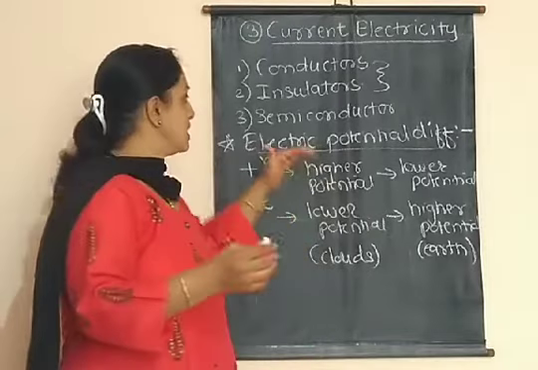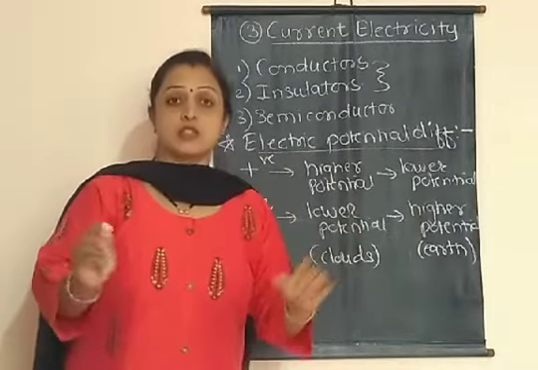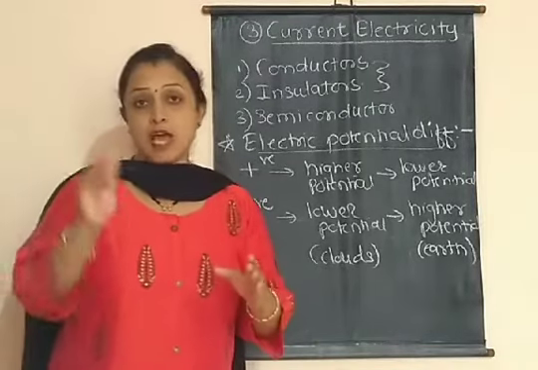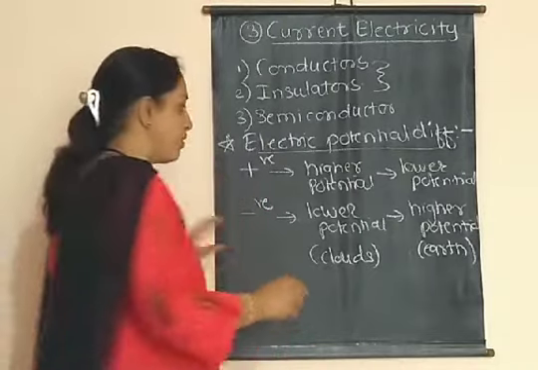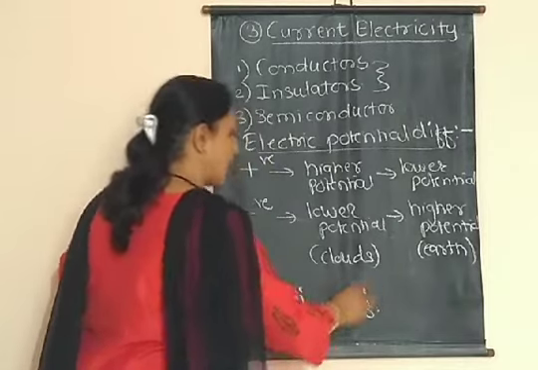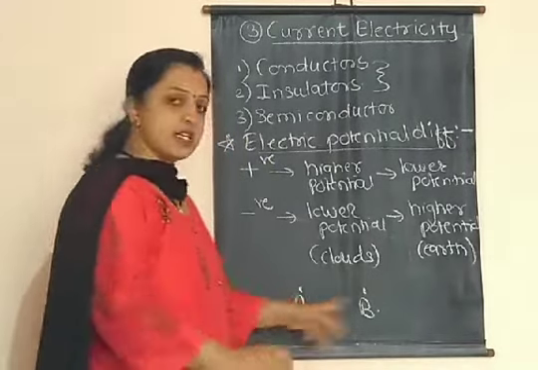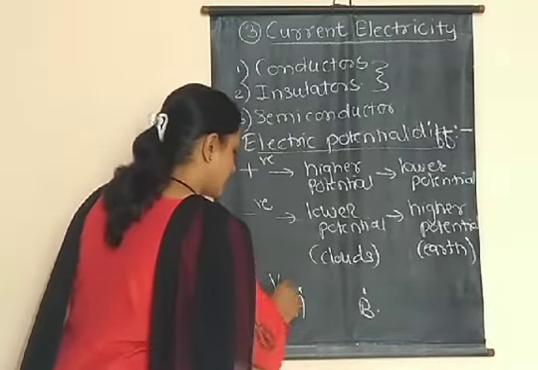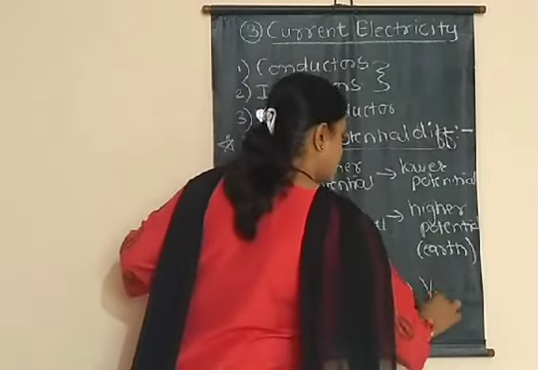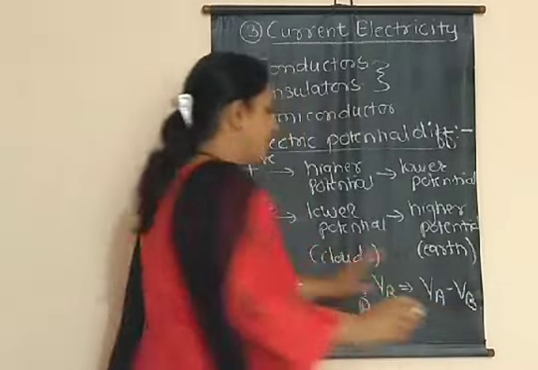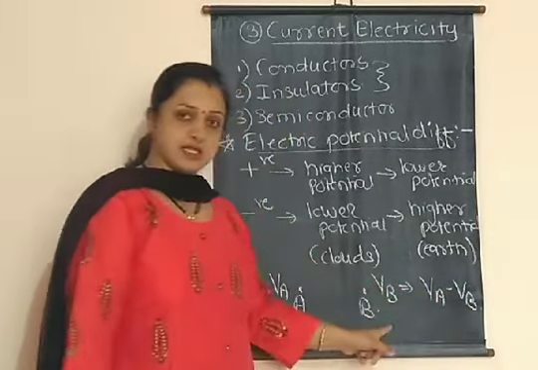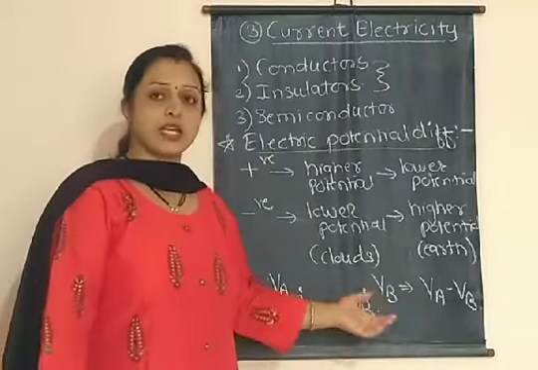Now what do you mean by this electric potential difference? The electric potential difference means the difference between the values of the potential at 2 points. Suppose one point is A and another point is B, and consider the potential at point A is VA and the potential at point B is VB. Then the electric potential difference means VA minus VB. The difference between the values of the potential at 2 points, that is called the electric potential difference.